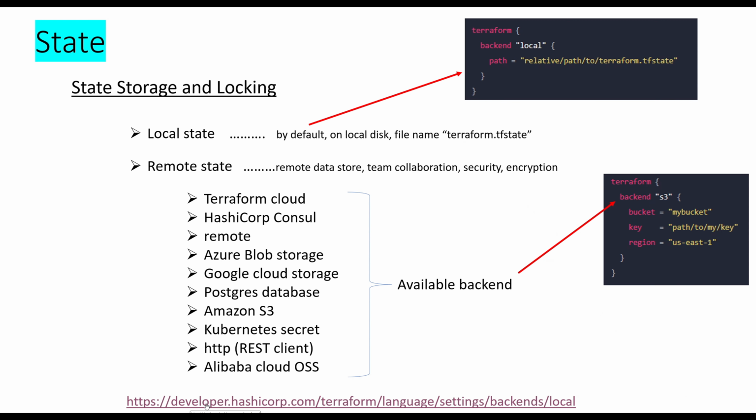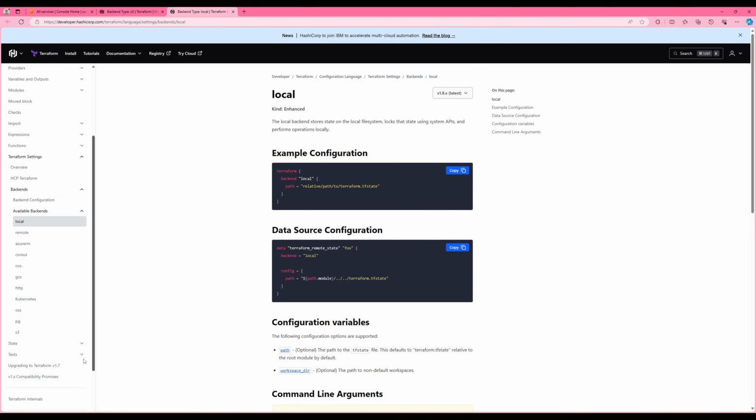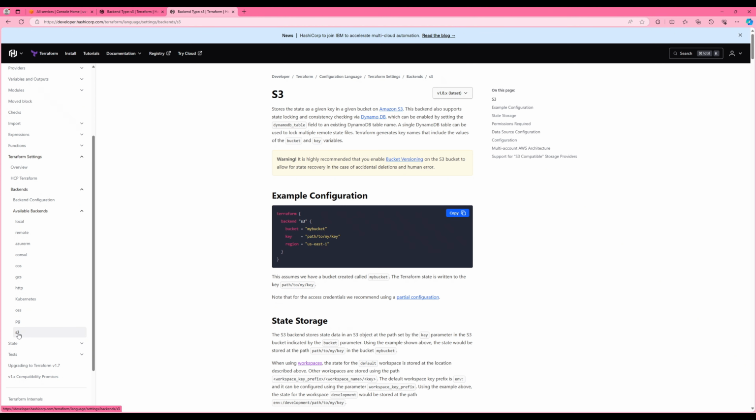So you go to this link and it's going to take you to the backend block. You're going to see all available backends right here on the left hand side. So the S3 backend is this one, and this also supports locking. So this is the backend configuration for S3, right? All you've got to do is just copy it and put it inside the Terraform block.